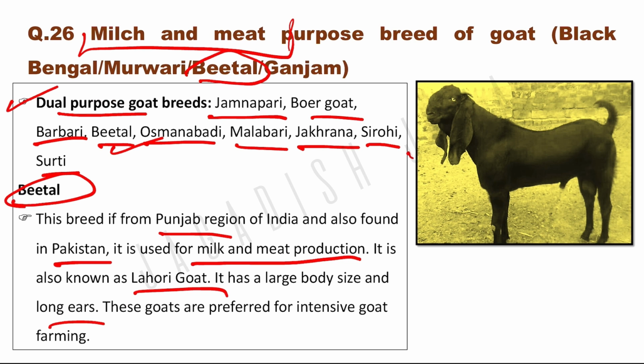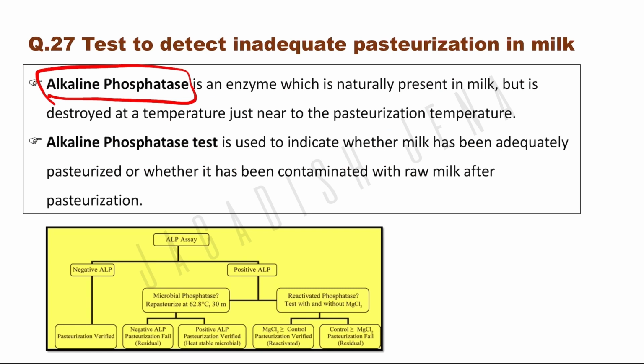Test to detect inadequate pasteurization in milk. Okay, so which test is used to detect inadequate pasteurization in milk? That is the alkaline phosphatase test. This is used for testing inadequate pasteurization in milk. So alkaline phosphatase is an enzyme which is naturally present in milk, but it is destroyed at a temperature just near the pasteurization temperature. So it is used to indicate whether milk has been adequately pasteurized, or whether it has been contaminated with raw milk after pasteurization. So this is the process of the alkaline phosphatase assay you can find.